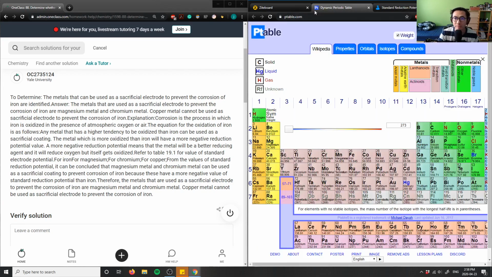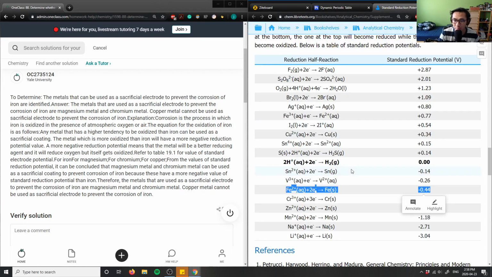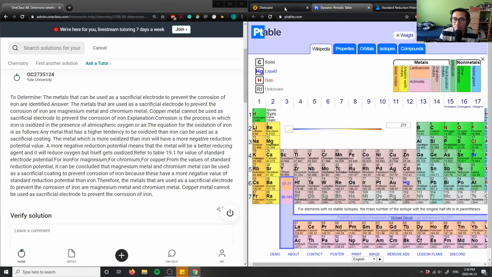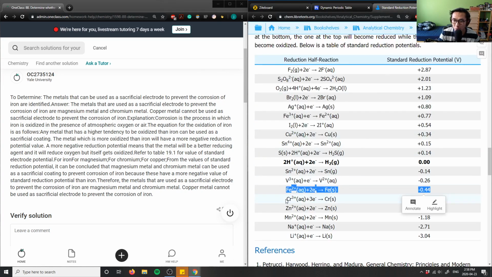Again, I'm looking at magnesium and chromium, right? So magnesium would be above. Let's see if I can find magnesium here. I don't think magnesium is here actually, but is chromium here? Chromium is right below it, so it's lower than negative 0.44, which means chromium will get oxidized before iron does. However, copper is above it in terms of the standard reduction potential, right?